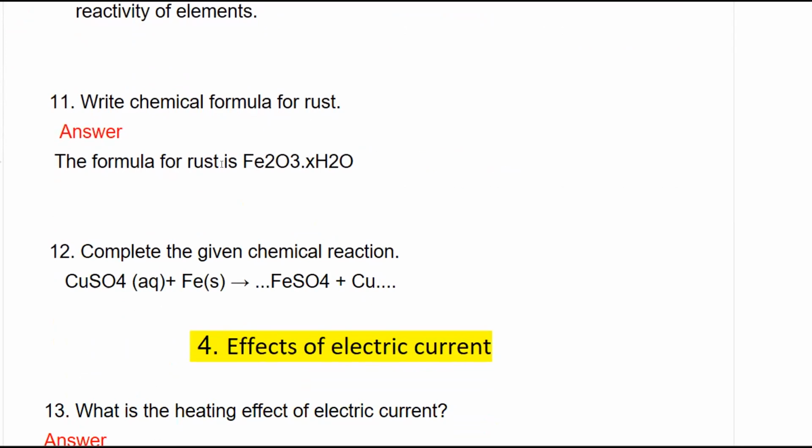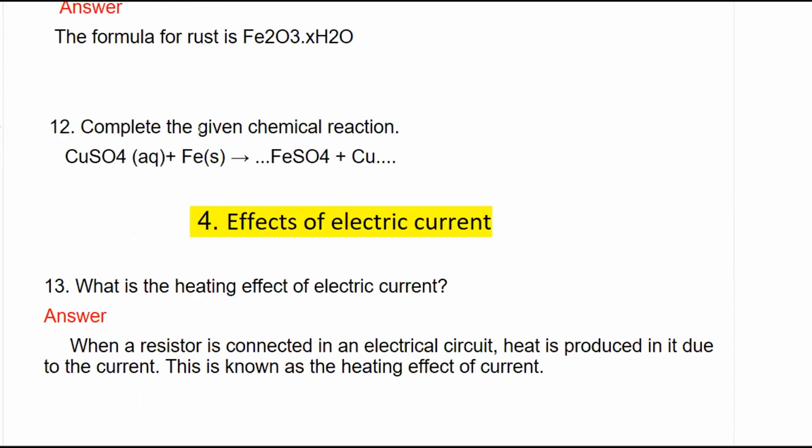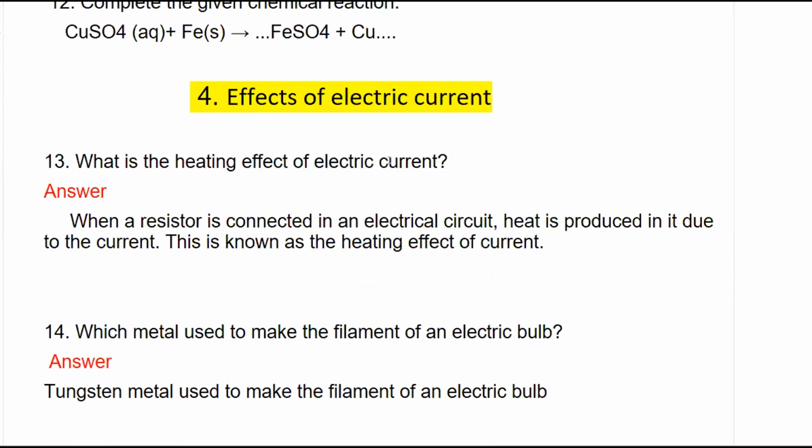The chemical formula of rust is Fe2O3.xH2O. Next question is, complete the given chemical reaction: CuSO4 plus Fe gives dash plus dash. We know that iron is more reactive than copper, so iron will displace copper from its solution. Therefore, we can write FeSO4 plus Cu.